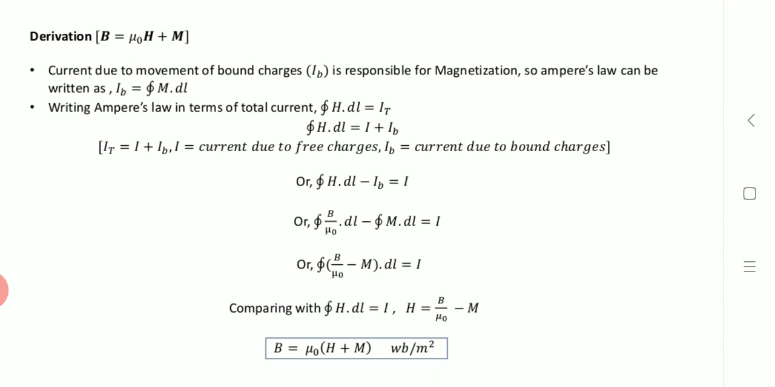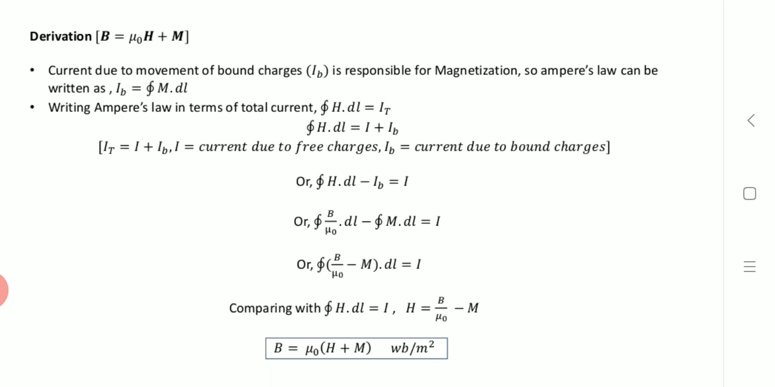You can write the closed integral of B by mu naught dot dl minus the closed integral of M dot dl is equal to I. So from this equation you get the closed integral of (B by mu naught minus M) dot dl is equal to I. Comparing this with the closed integral of H dot dl is equal to I, H becomes B by mu naught minus M. So this is how we derive the equation for the magnetic field.